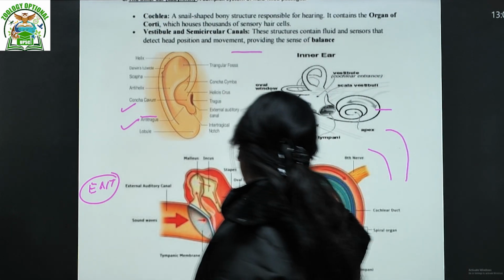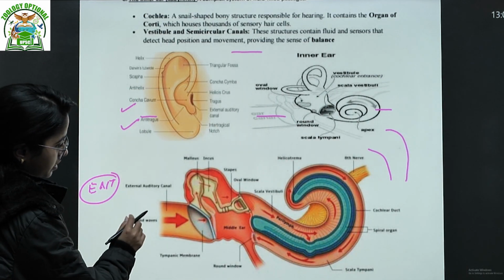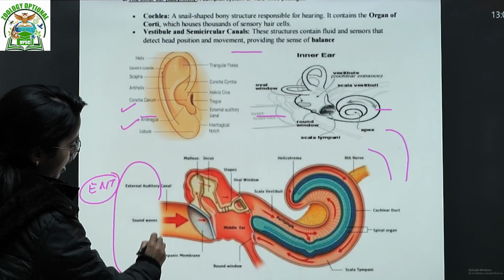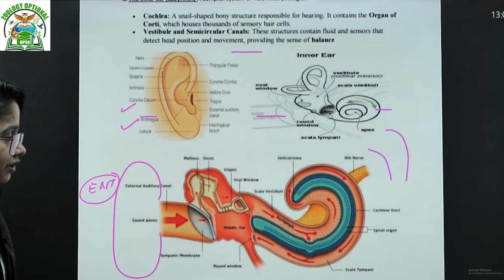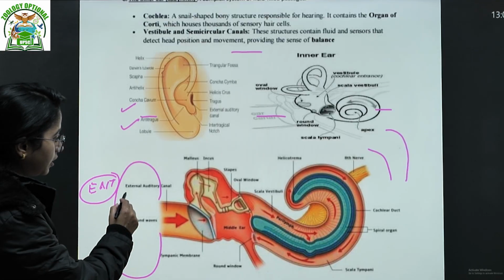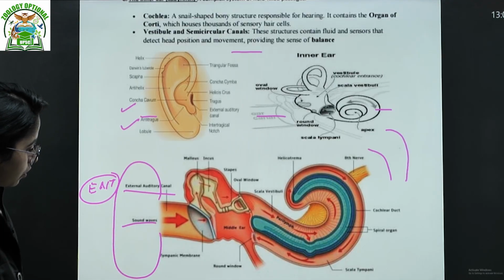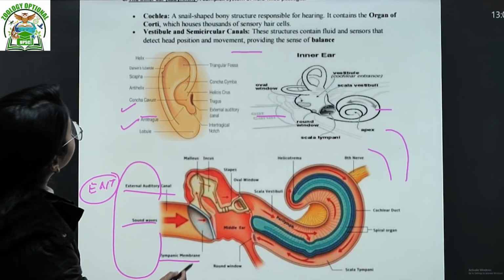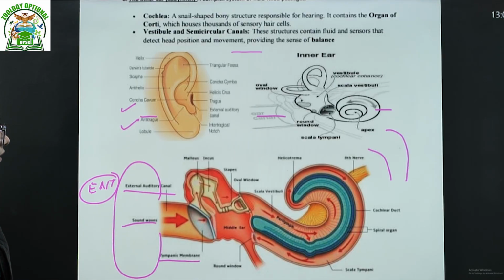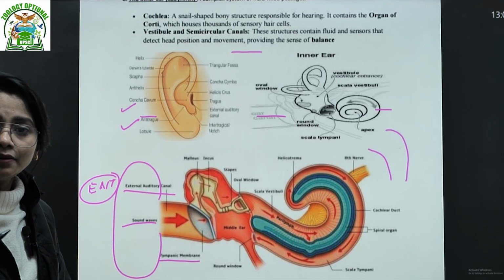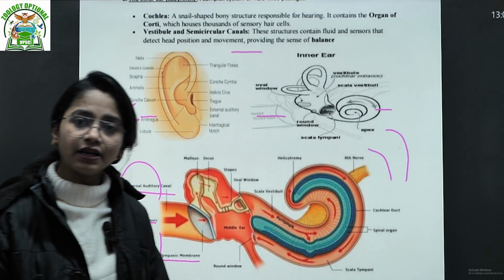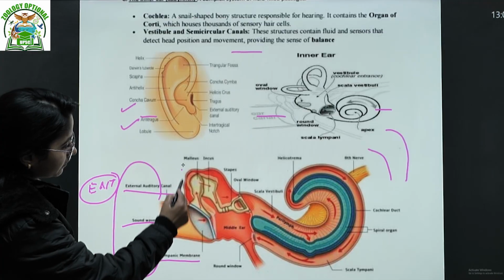From here, if we start, this is what we can see. Here is your outer ear, or the pinna region, right? That is your external auditory canal. That's where the sound wave goes to the tympanic membrane. We have just covered the tympanic membrane, right? The tympanic membrane is between the outer ear and the middle ear. Then here starts the middle ear.